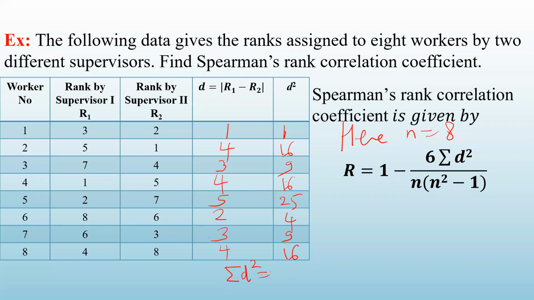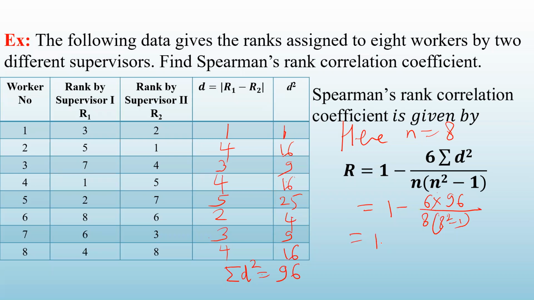So it is 1 plus 16 plus 9 plus 16 plus 25 plus 4 plus 9 plus 16, which is equal to 96. So the sum of d square is 96. So we can put the values here. It is 1 minus 6 into summation d square, which is 96, divided by n, which is 8, into 8 square minus 1. Just put the values in the formula.